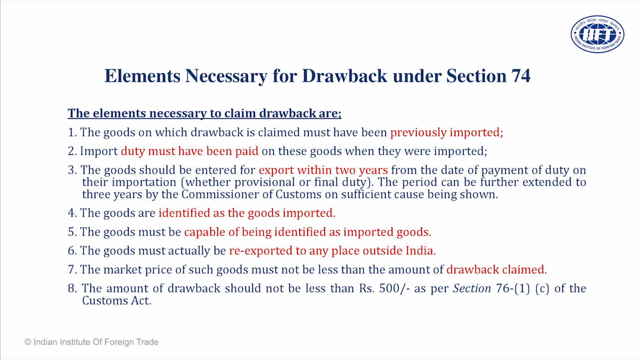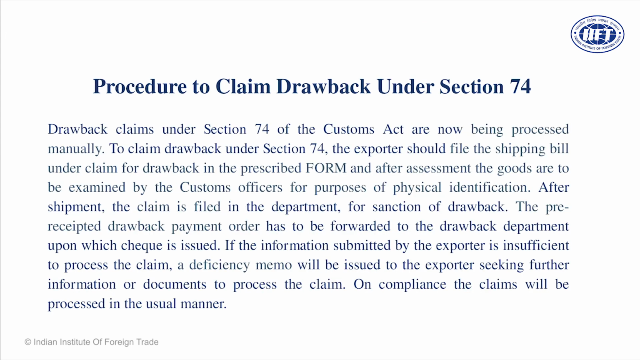If it is below 36 lakh, the market price, selling below 36 lakh, the drawback you will get is 36 lakh. If the export price is less, you will not get a drawback. Drawback below 500 is not processed, and you must file a shipping bill manually to claim a drawback under what we call Section 74.